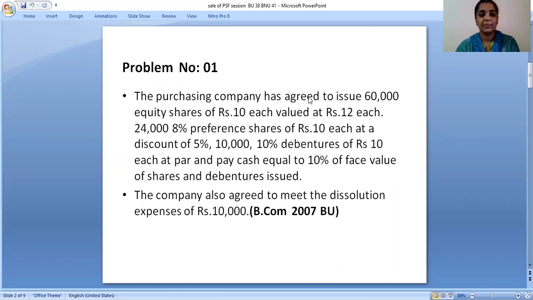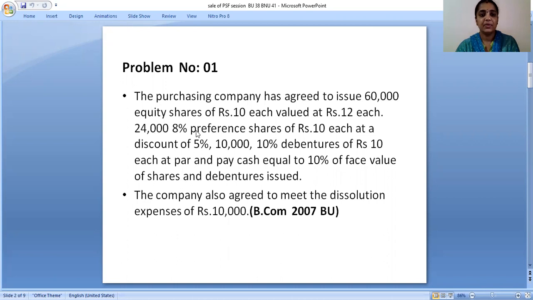The purchasing company has agreed to issue 60,000 equity shares of rupees 10 each, valued at rupees 12 each. The face value is 10, but it is valued at rupees 12 each. So 12 each means more than the face value, 2 rupees extra, and that will be the premium.